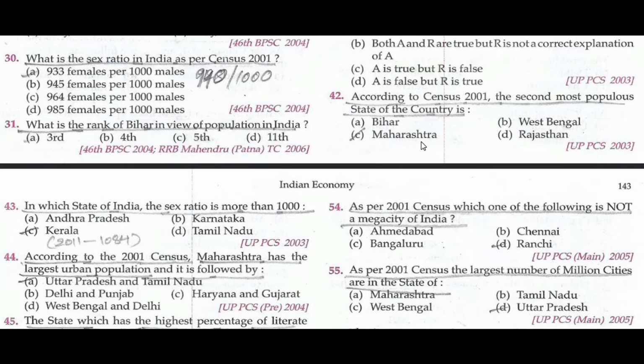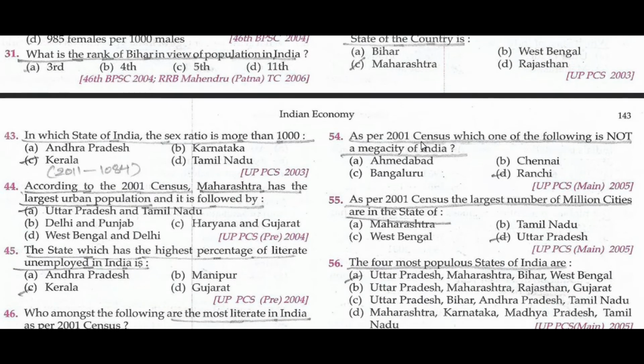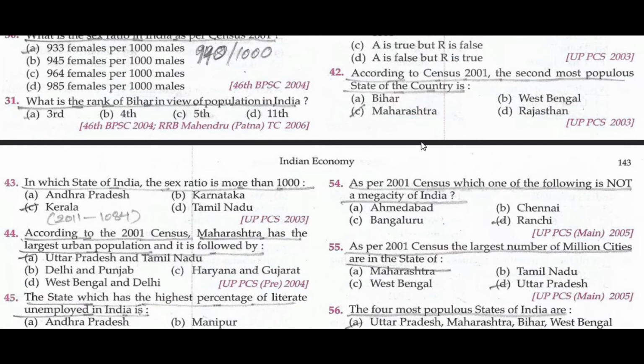What is the sex ratio in India as per census 2001? 990 per 1000. What is the rank of Bihar in view of population in India? Third. According to census 2001, the second most populous state of the country is Maharashtra.